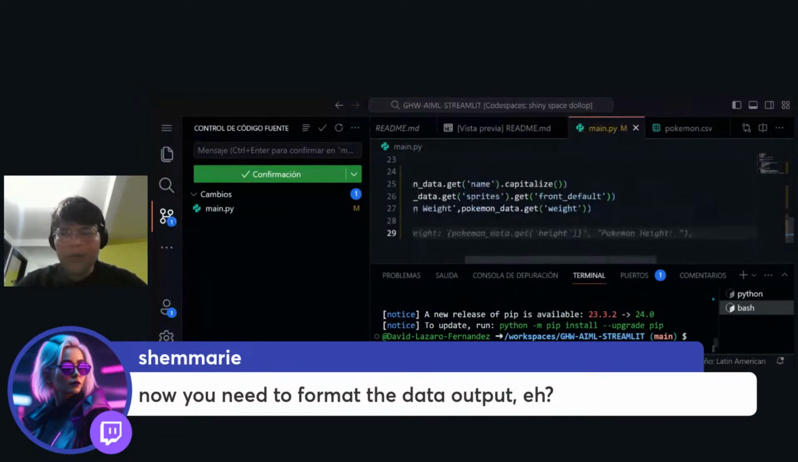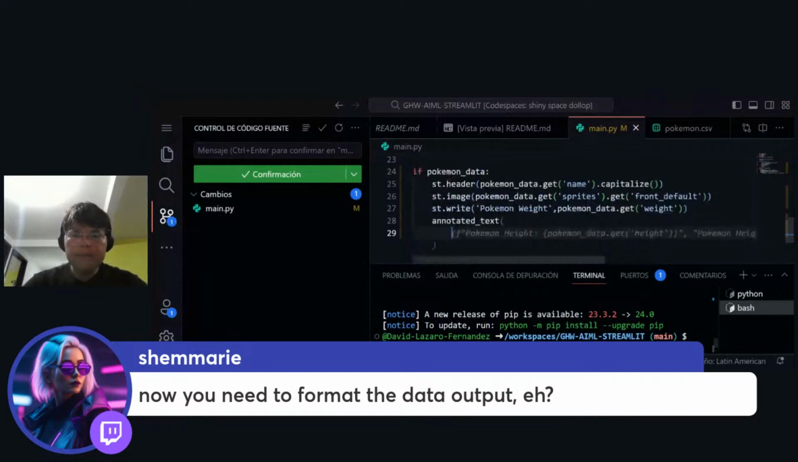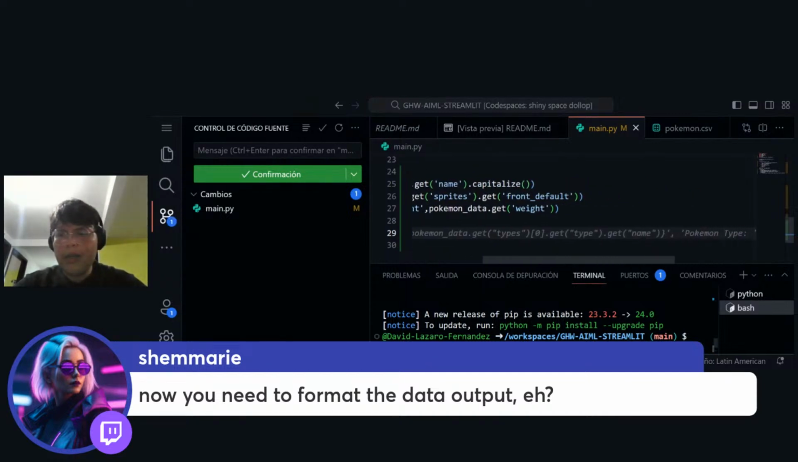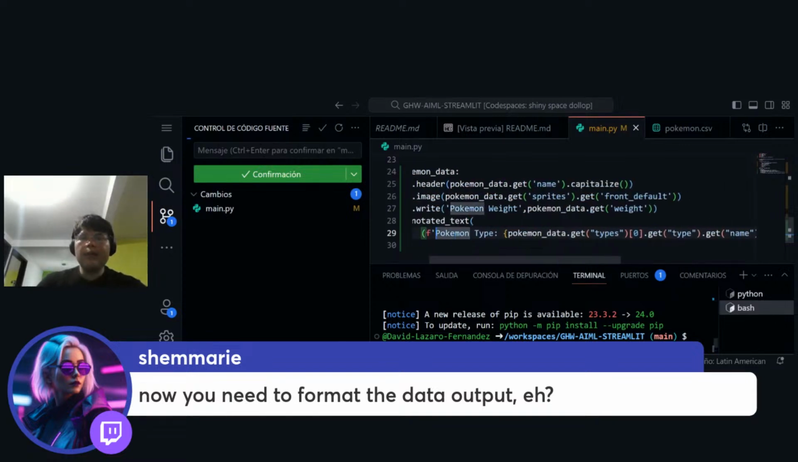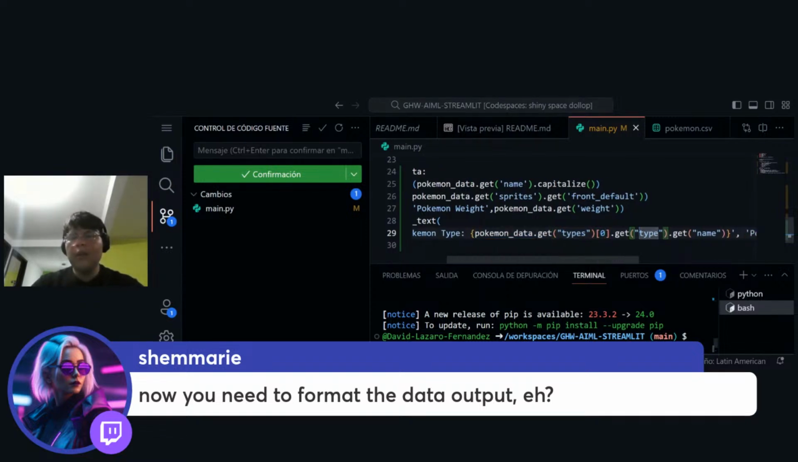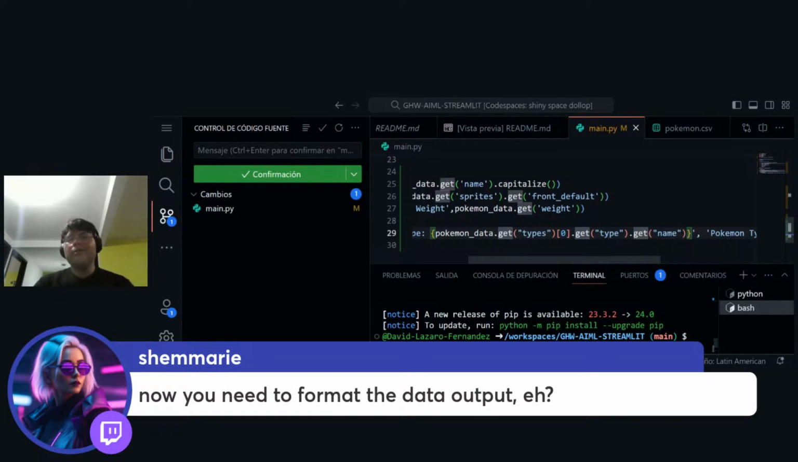Yeah, I don't want that. I want my Pokemon information that is going to be F Pokemon type, and the Pokemon type is going to be the type. All right. So we first format this as Pokemon type. Then we are going to pass the argument that is the Pokemon data that get types, that get type, and get the name. And why are we doing so many gets?